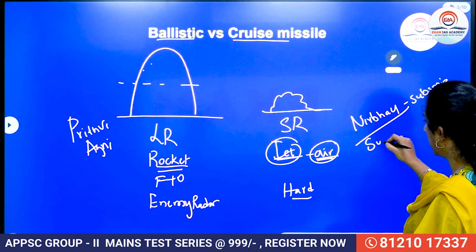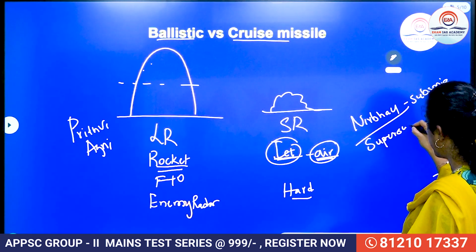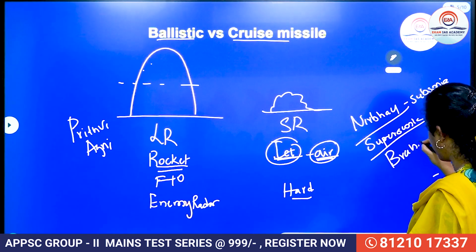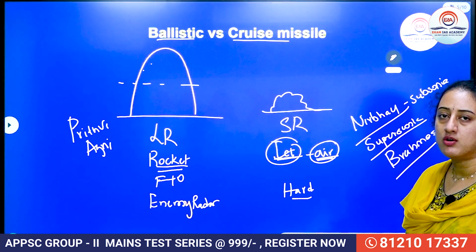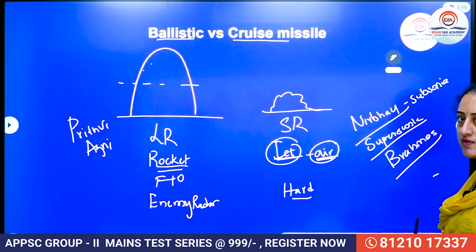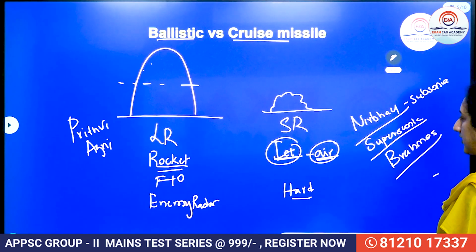We have a supersonic cruise missile with the name BrahMos. In recent times, if you remember, we also tested a long range cruise missile, right? So this is the primary differentiation one needs to know with respect to ballistic and cruise missiles.